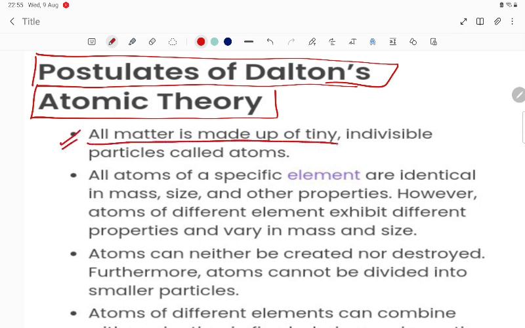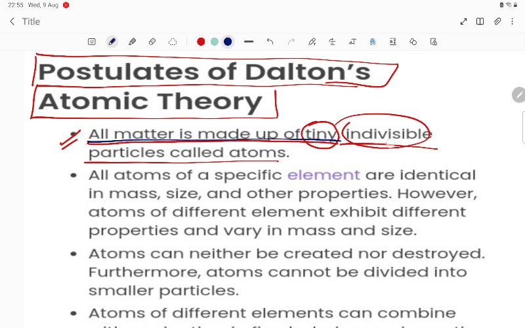All matter is made up of tiny indivisible particles called atoms. Means atoms are what? Tiny and indivisible particles. In other words, atoms are the fundamental particles of matter. So that is the point they are saying: all matter is made up of tiny indivisible particles called atoms.